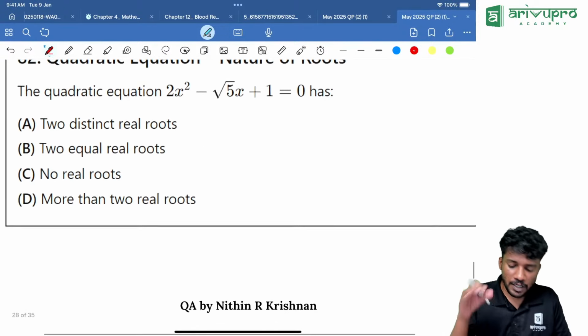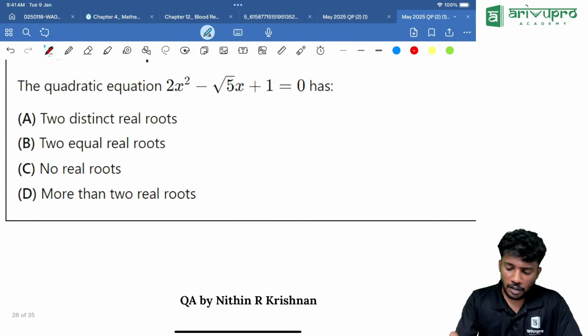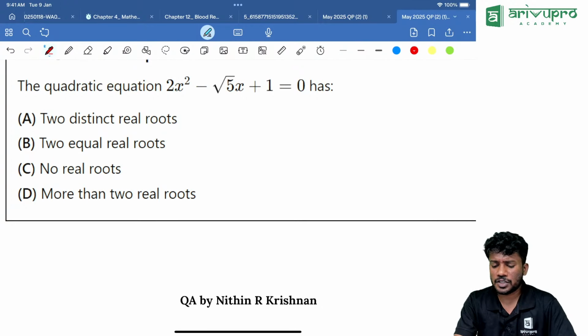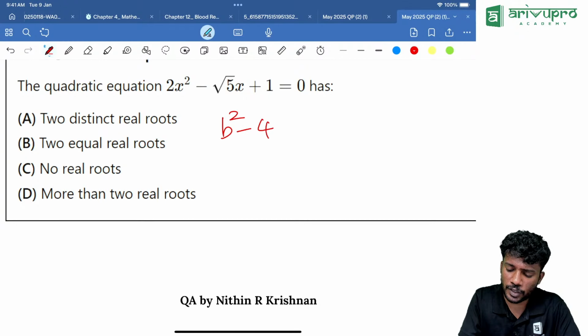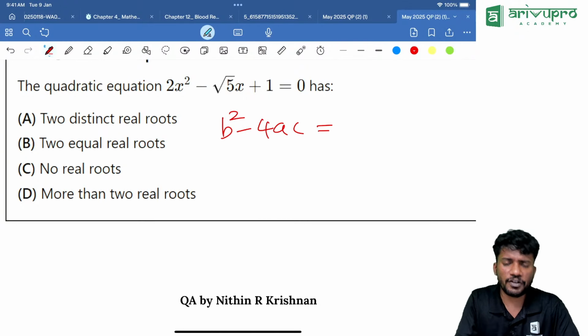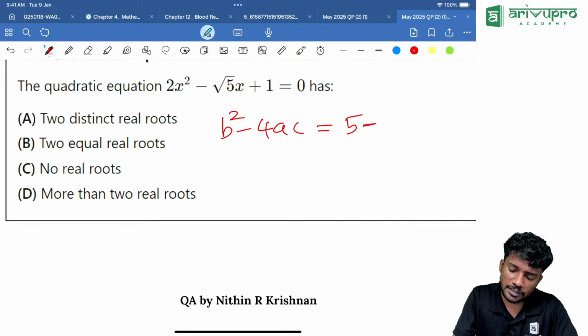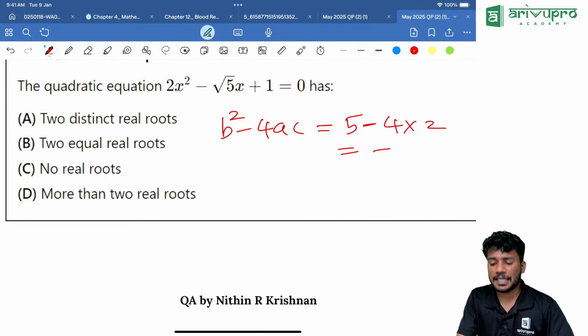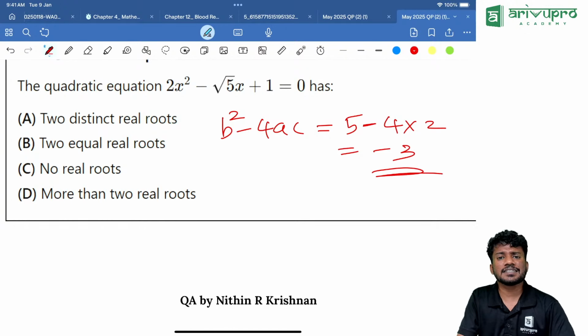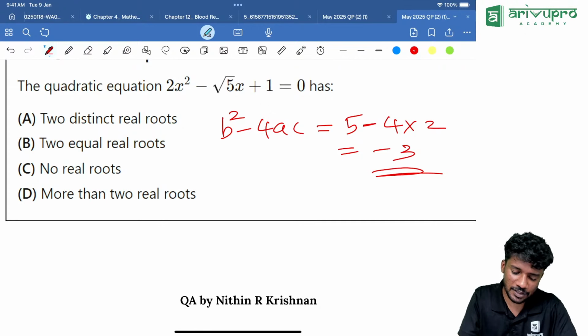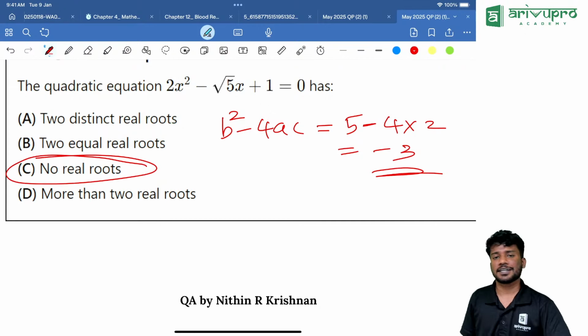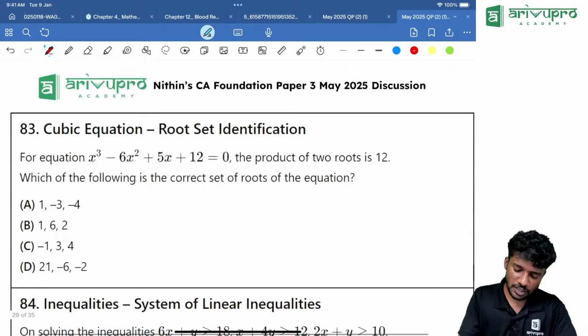Next one. The quadratic equation has, what is the question? Distinct roots, or we need to find the discriminant. Discriminant means b square minus 4ac. How much is it now? Root 5 square is how much? 5 minus 4 into a is how much? 2, which is 5 minus 8, that is minus 3. So the root of minus 3 will become imaginary. That means it does not have real roots. Option C is the answer.